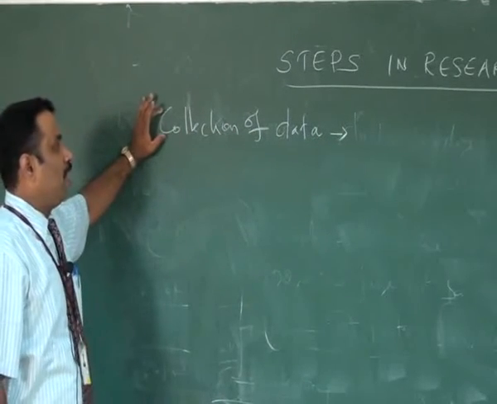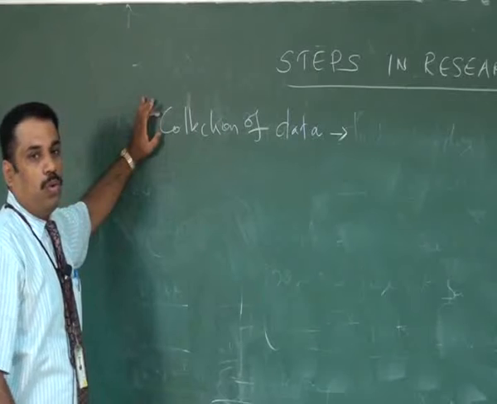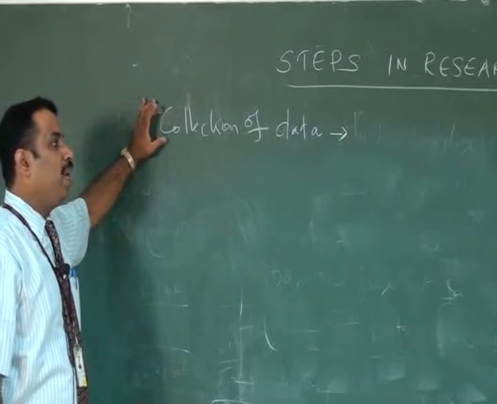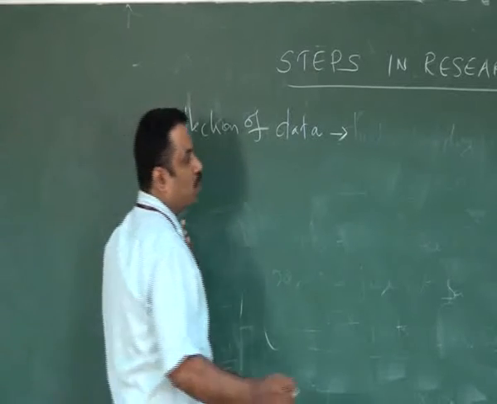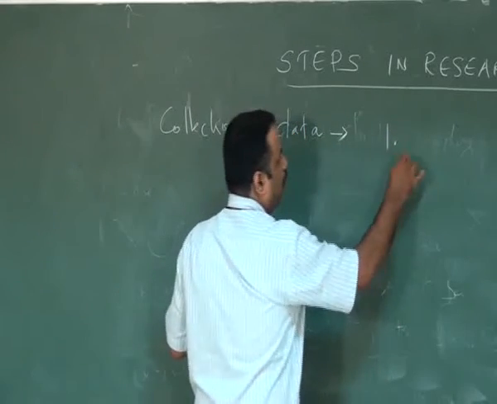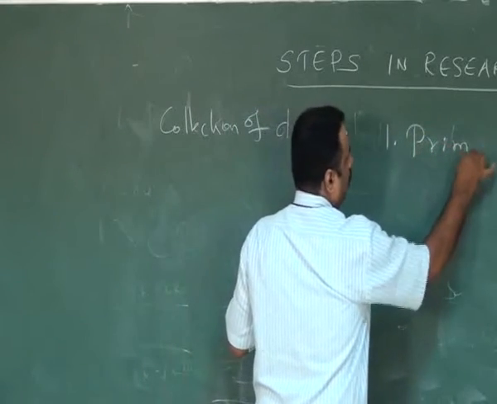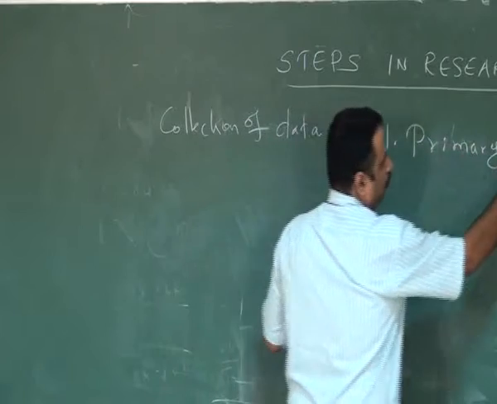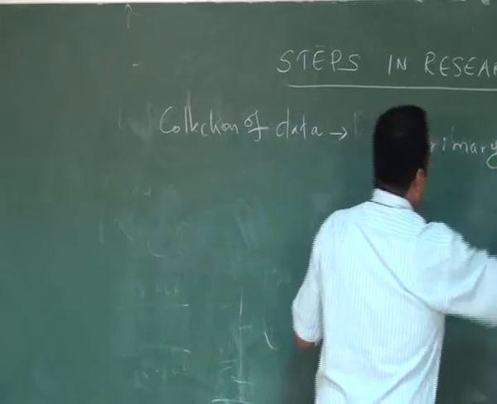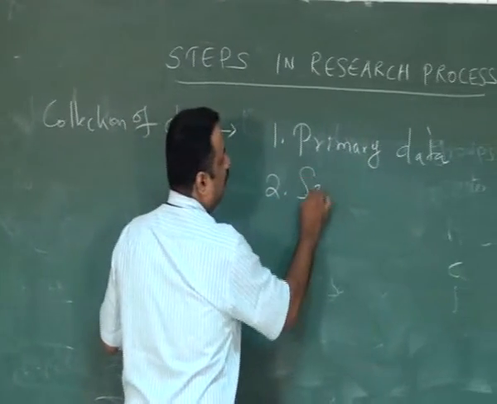In the collection of data, how you ask a question and how the data are going to be collected matters. There are different methods to collect the data. One is the primary data collection method. Another is the secondary data collection method.